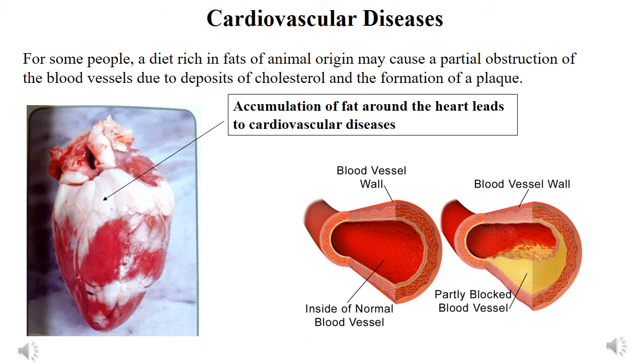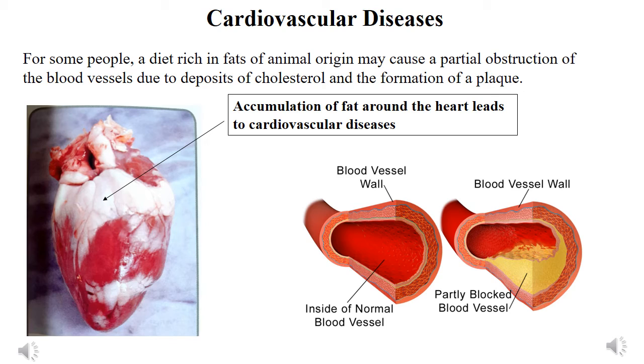For some people, a diet rich in fats of animal origin may cause a partial obstruction of the blood vessels. How? When people consume too much fat, cholesterol and other materials deposit inside the wall of the blood vessels and form a plaque. What is then a plaque? A plaque is an abnormal accumulation of materials in the inner layer of blood vessels.